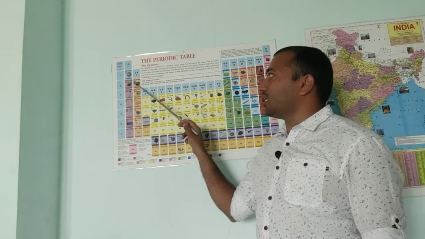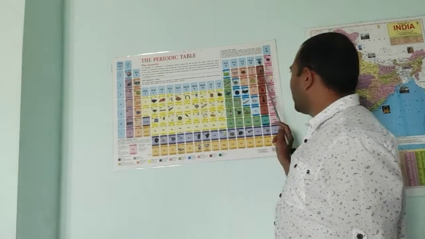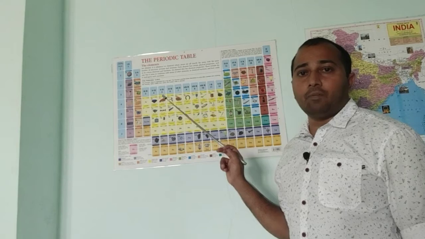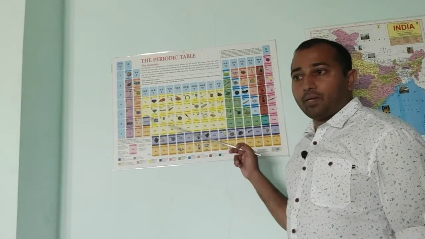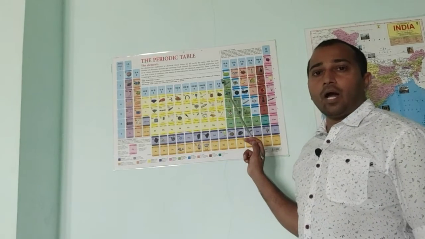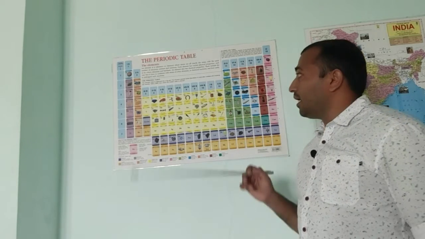Initially we start with the lightest element. What is the lightest element? Hydrogen, which is normally found in Jupiter. This hydrogen you will find in balloons as well. With this you have helium. Helium is the second element in the periodic table, which has very light weight but not as light as hydrogen. Helium is also filled in balloons. The third element is lithium, which is the lightest metal in the periodic table. Normally, if asked for the lightest element, you have to write hydrogen. If you ask for the lightest metal, that is lithium, as you can see here.